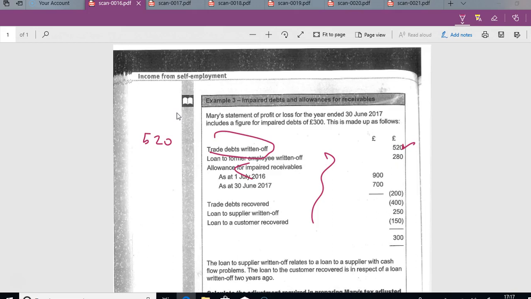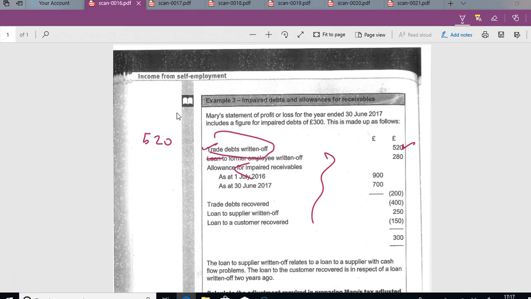Loan to former, we cannot put through any loans. We just don't put loans through. We don't write off loans. That's not tax deductible. You can leave it in your accounts for yourself, no problem. But for taxable deductions, you cannot be deducting a loan from your profits. So no, you can't do that.